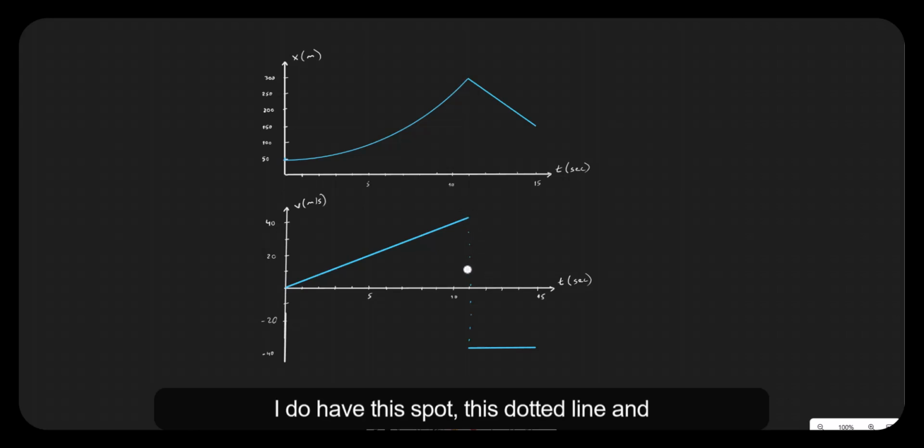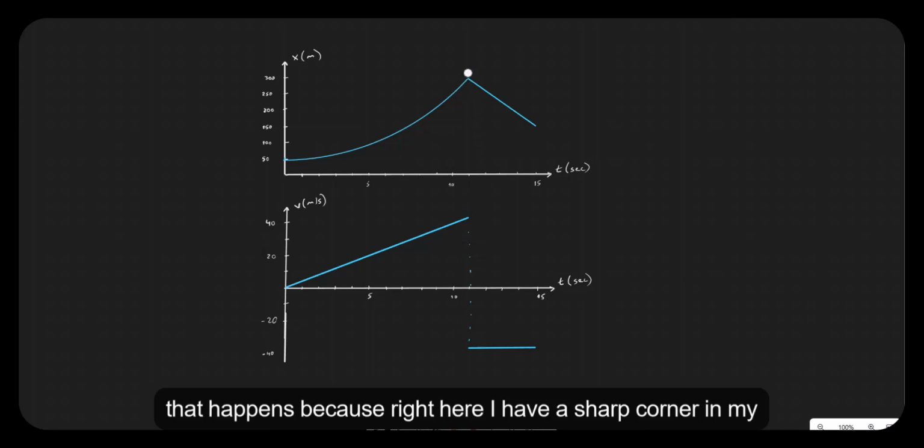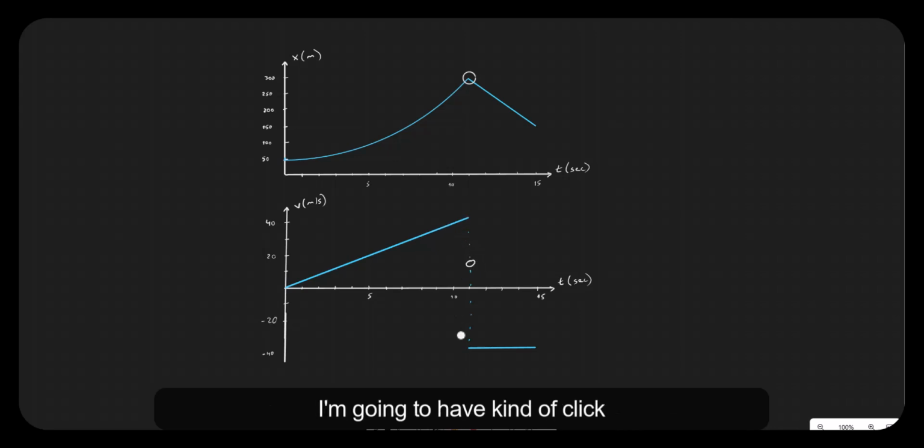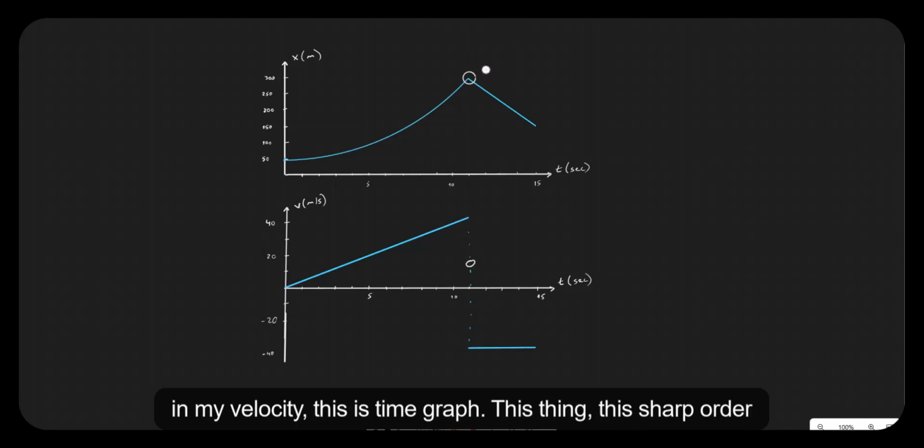I do have this spot, this dotted line, and that happens because right here I have a sharp corner in my position versus time graph. Because I have that sharp corner, I'm going to have kind of a cliff in my velocity versus time graph. This sharp corner is called a cusp.